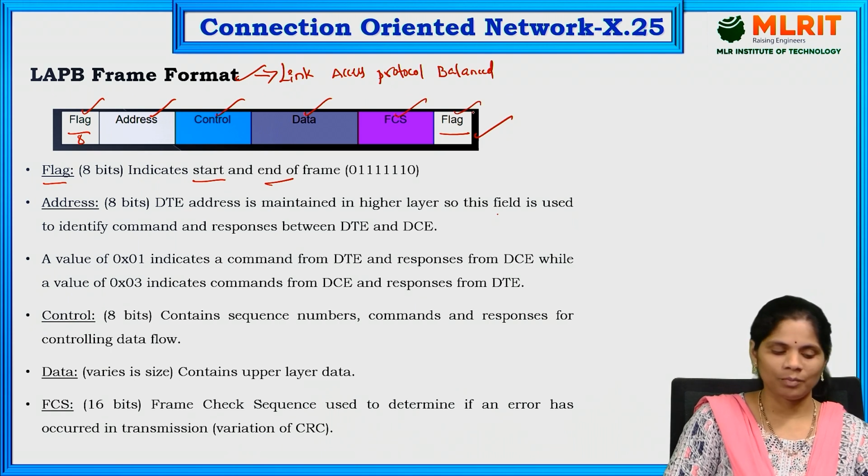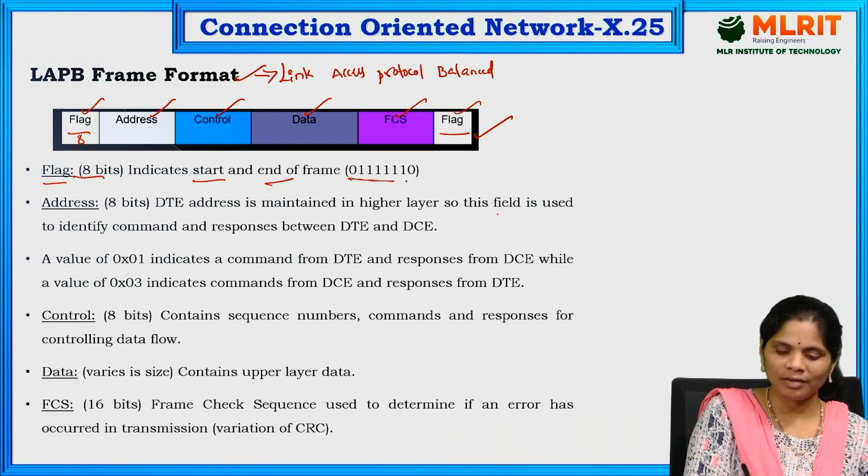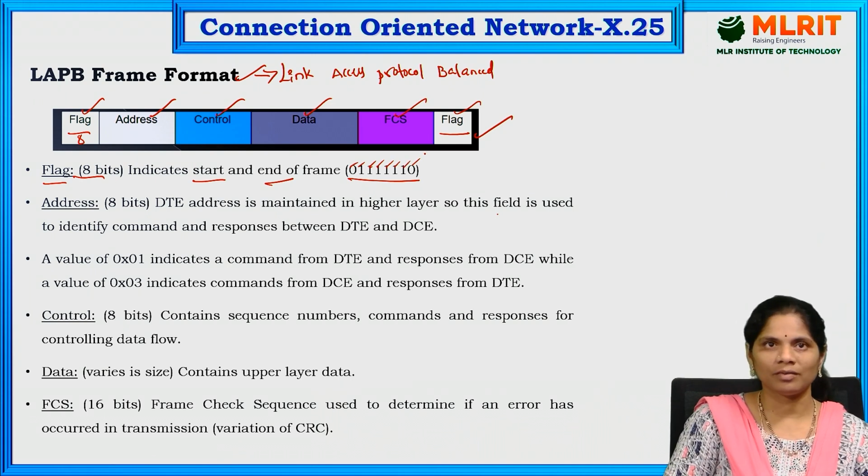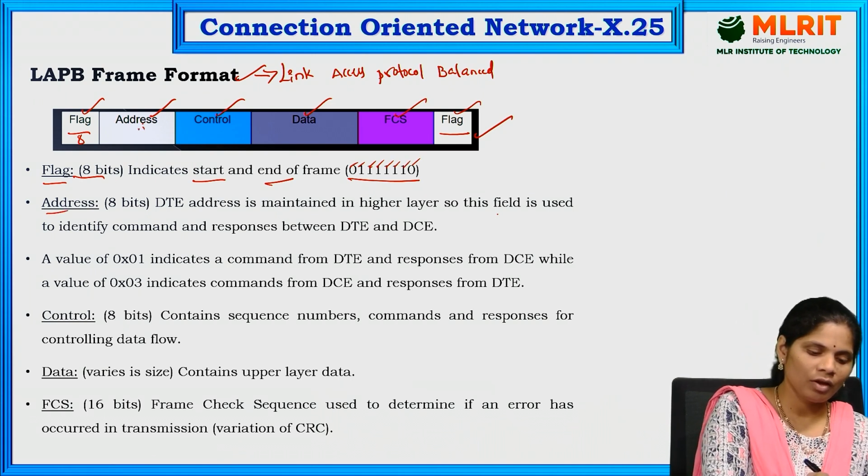Starting and ending the frame. Each frame is having how many bits? Here is 8 bits: 1, 2, 3, 4, 5, 6, 7, 8. It is having the 8 bits. And coming to the address, the address is also having 8 bits only.